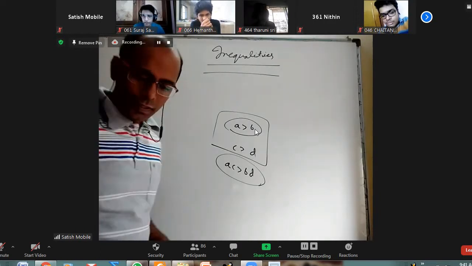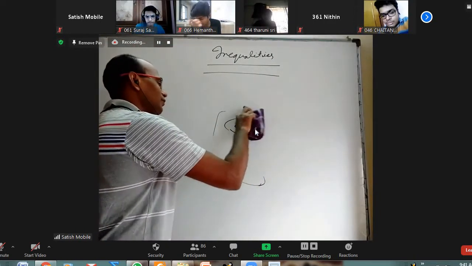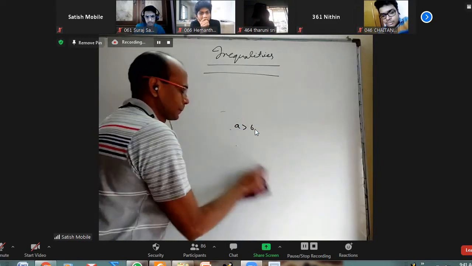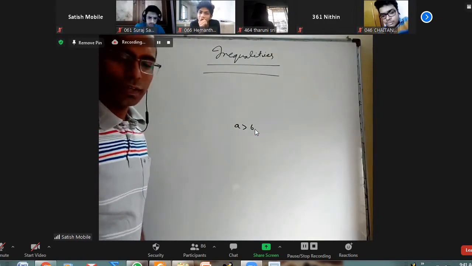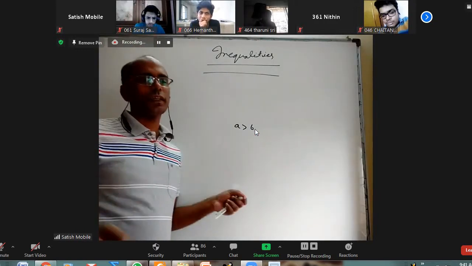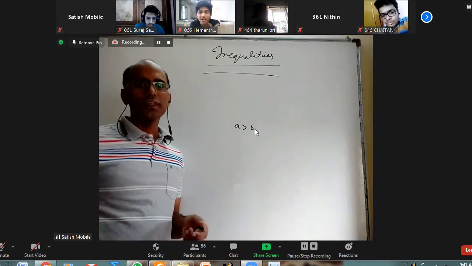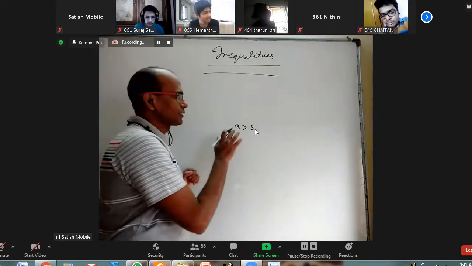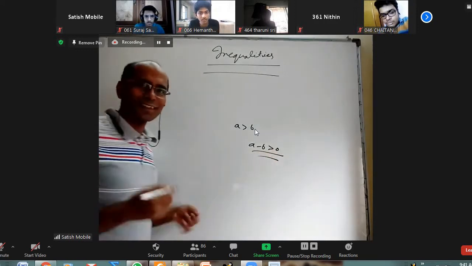So there is a definition for A greater than B. Which is greater, which is smaller? Again, that definition should be given, right? What do you mean by greater and smaller? One definition we can give is on the number line: whichever number is on the right side is greater, whichever number is on the left side is smaller. But the definition that we want to talk about now is: A greater than B if A minus B is positive. That is the definition.